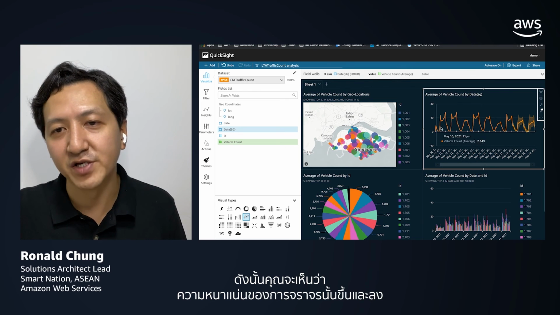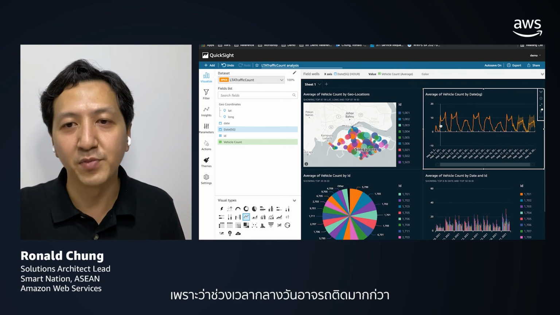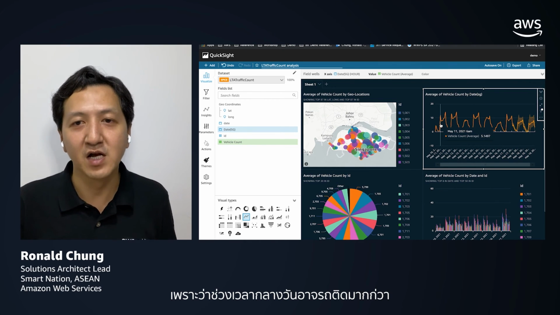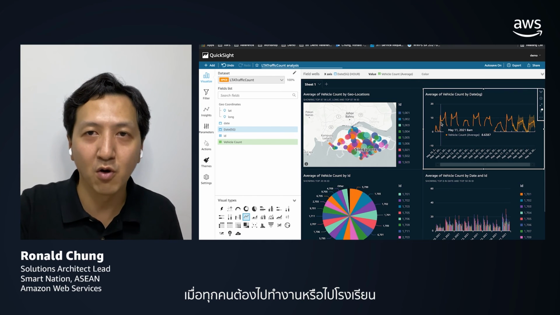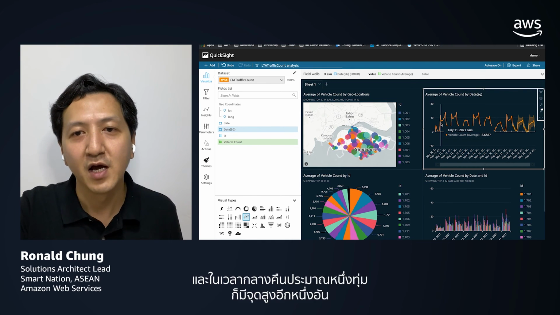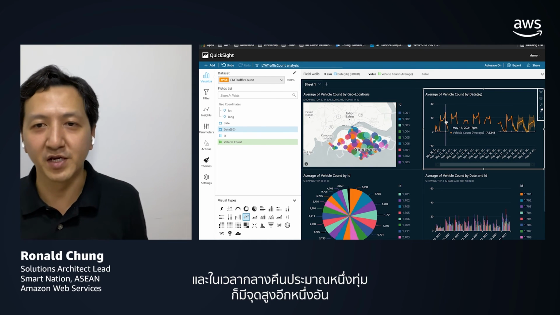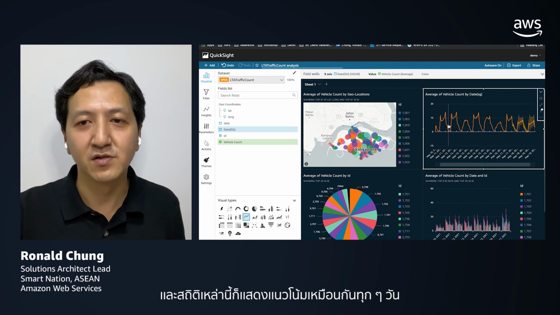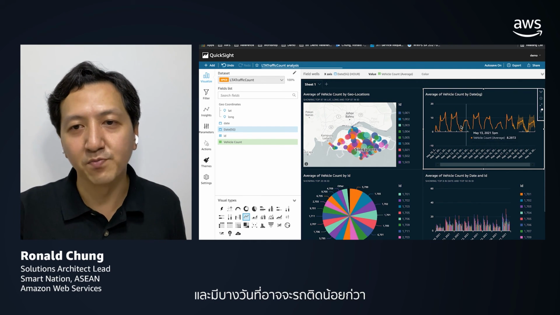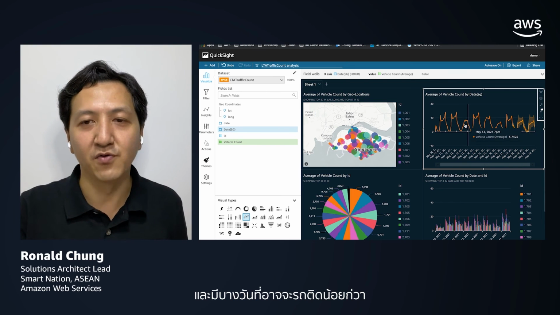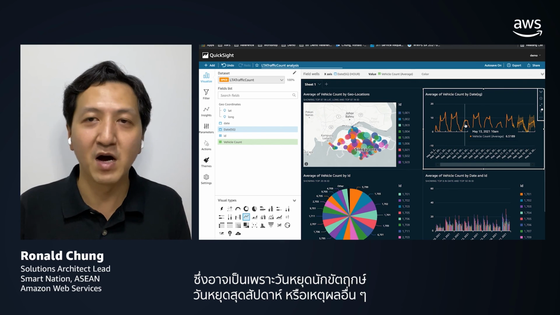You can see there is up and down for sure, because at daytime there could be more traffic, especially in the morning. Here we have the first peak when people need to go to work or go to school. And at night around 7 p.m. there is another peak. So this pattern repeats day after day. There are also some days that could be lower in terms of traffic. That could be holidays, the weekend, or some other reasons.